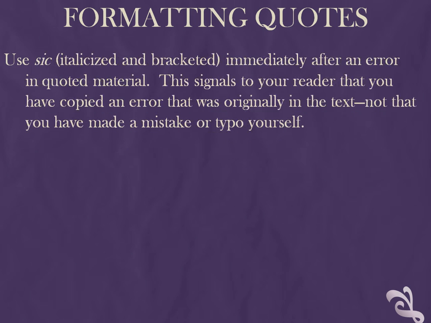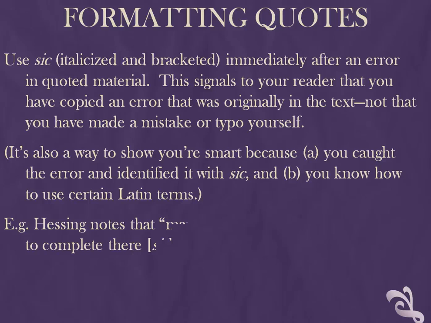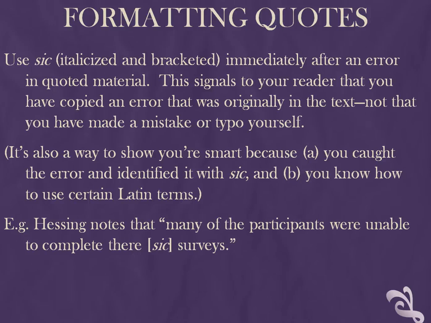Use [sic], italicized and bracketed, immediately after an error in quoted material. This signals to your reader that you have copied an error that was originally in the text, not that you have made a typo or mistake yourself. It's also a way to show you're intelligent because you caught the error and identified it, and you know how to use certain Latin terms. Here's an example. Hessing notes that many of the participants were unable to complete their surveys. And of course this is the wrong homophone of there, it should be T-H-E-I-R, and sic has been used to indicate the mistake.